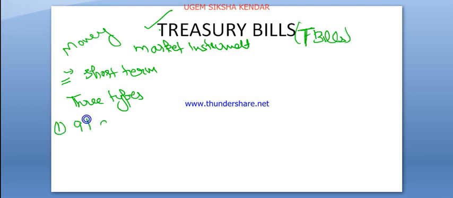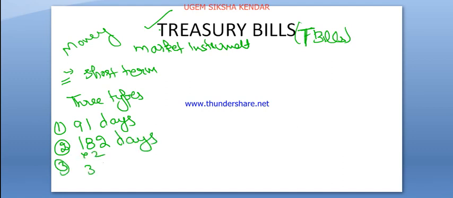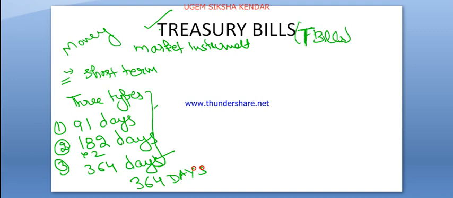One is for 91 days, another is for 182 days, basically a multiple of 91, and the next is a multiple of 182 multiplied by 2, basically 364 days. So there are 3 types of treasury bills. The maximum time period, if they ask, is 1 year. The maximum time period for a treasury bill is 364 or 365 days. Mainly the option comes between these two, and if both come, then we take 364 days. So these are the 3 types of treasury bills.